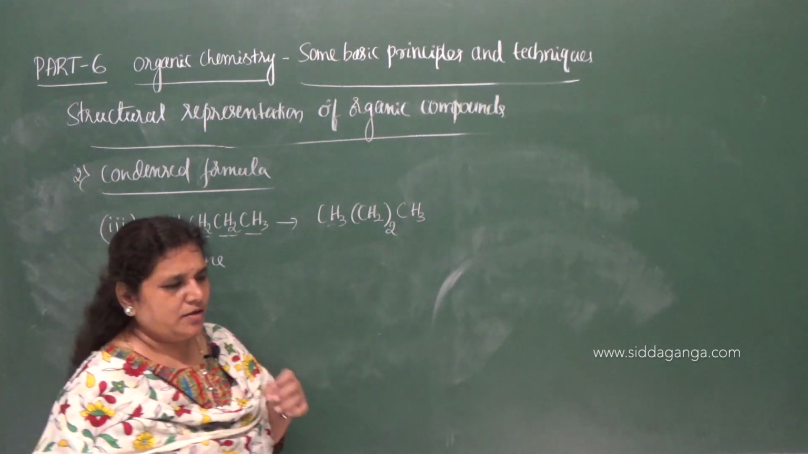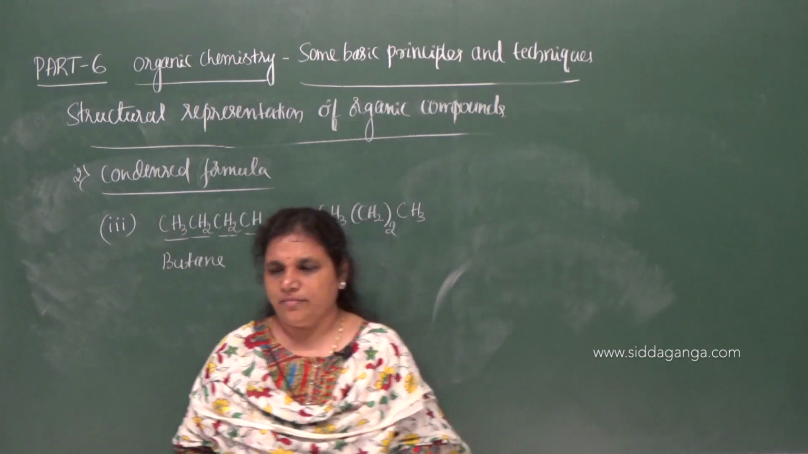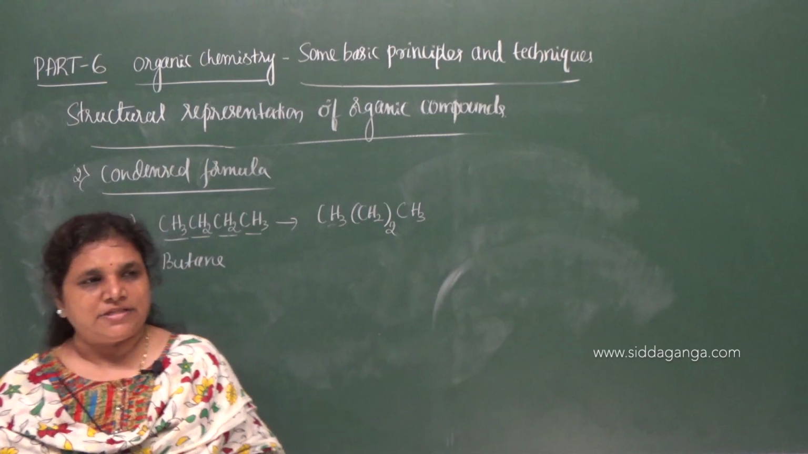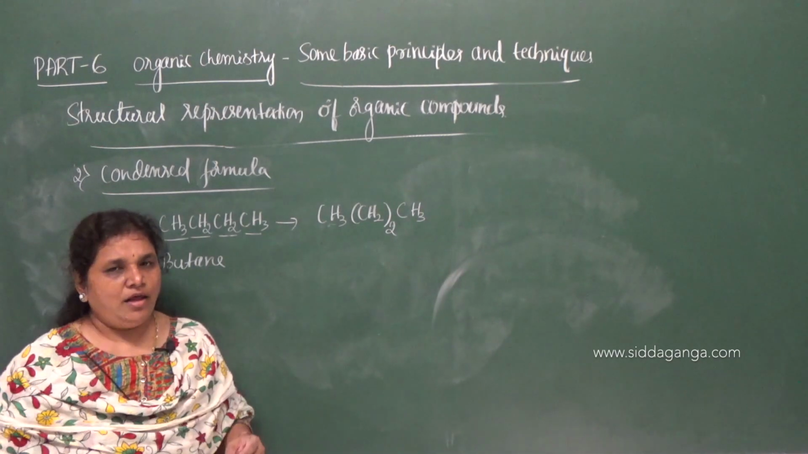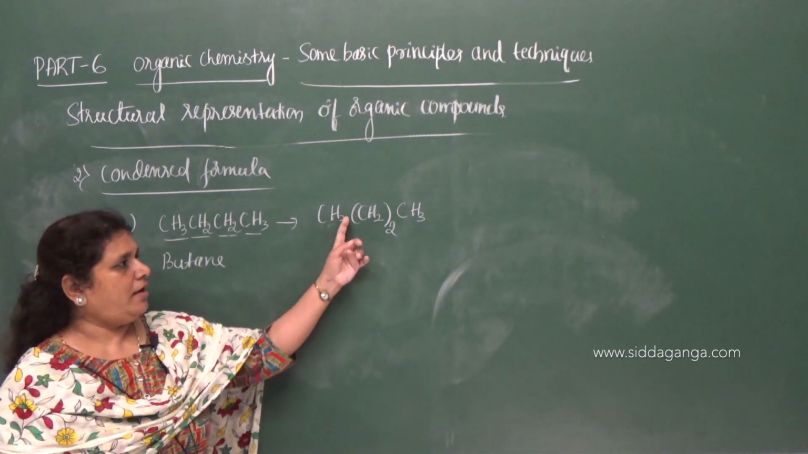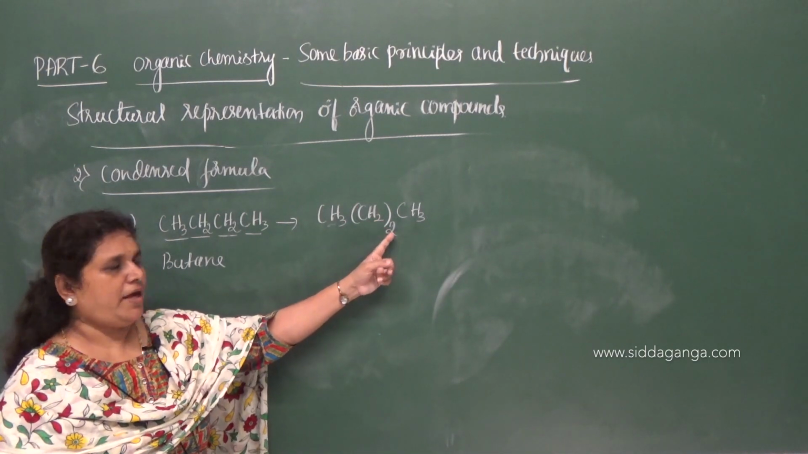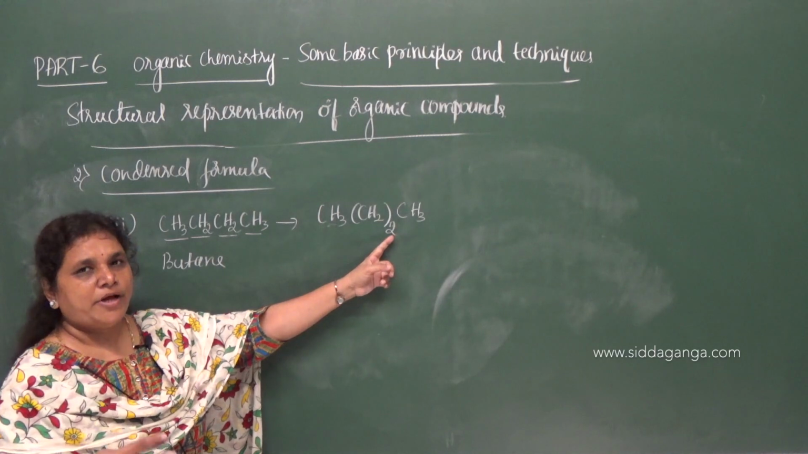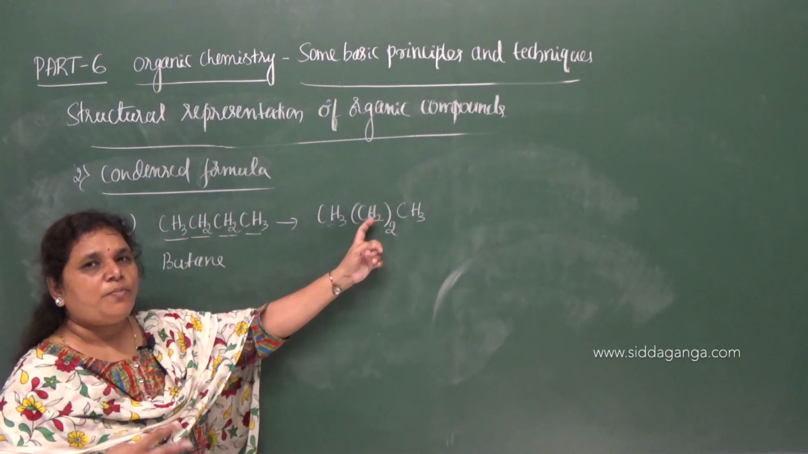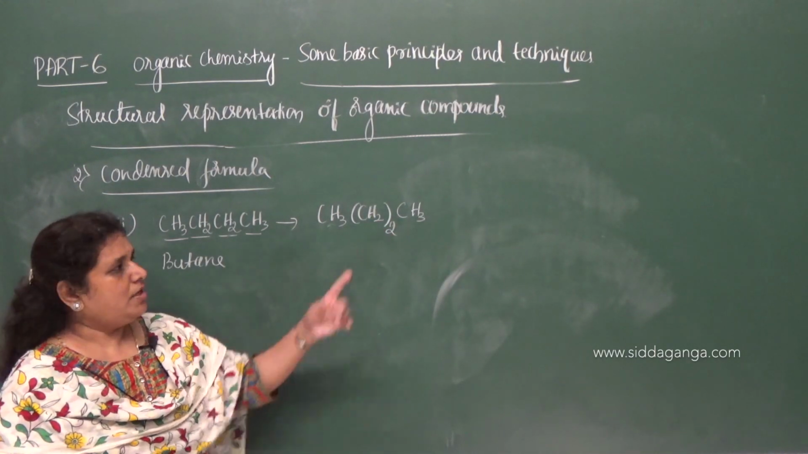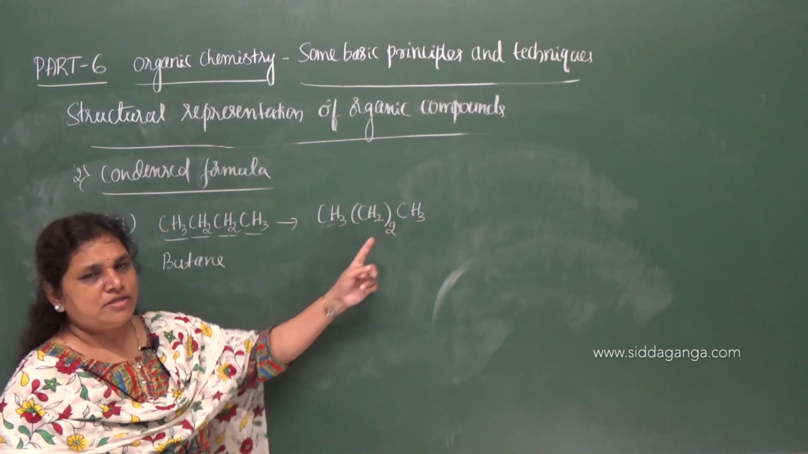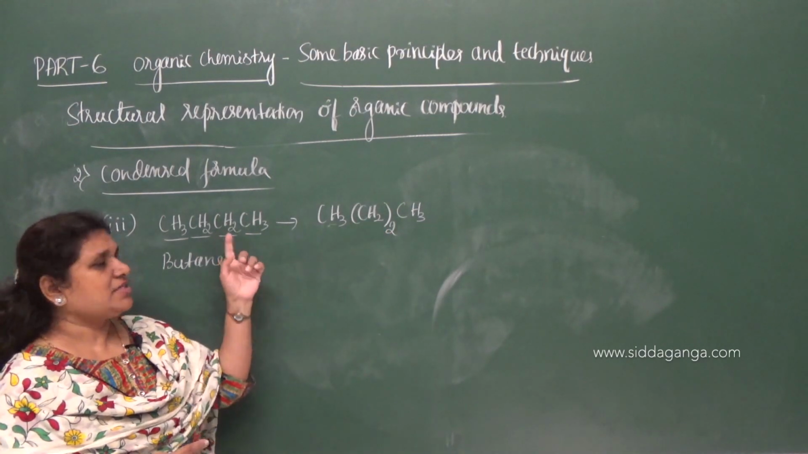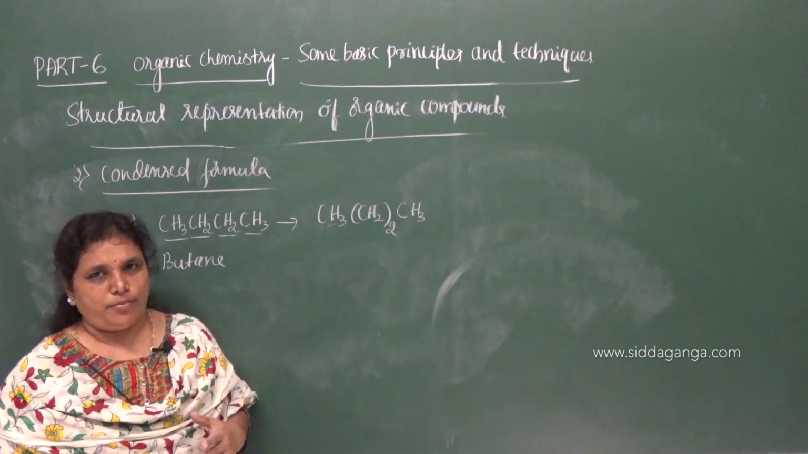Whenever identical groups are attached to an atom, or when identical groups are present in a molecule in a chain, then they are represented using a bracket with a subscript. The subscript indicates the number of times that group repeats in a molecule. So CH2 twice means the CH2 unit repeats twice in a given compound.